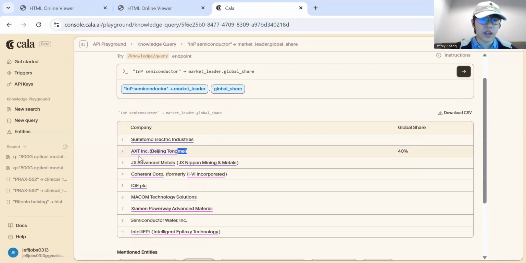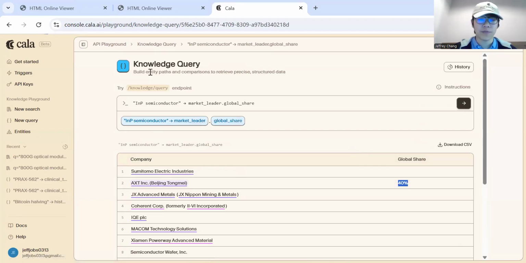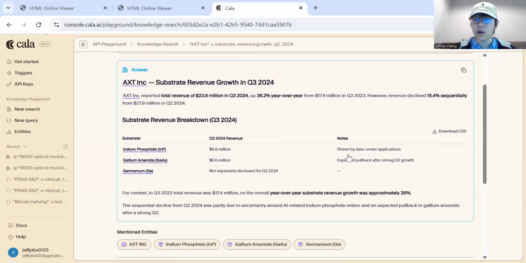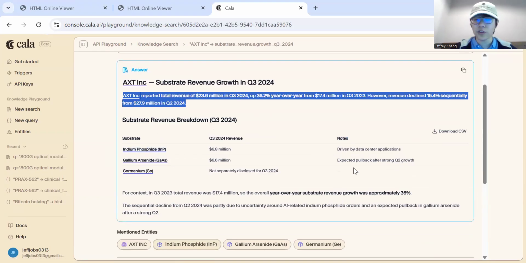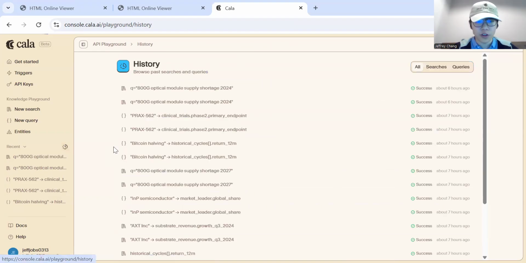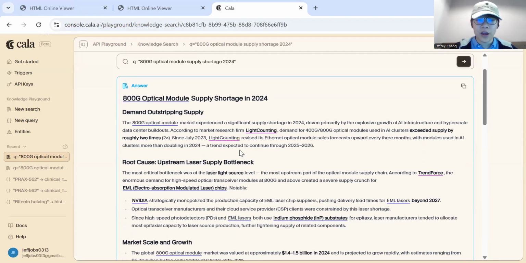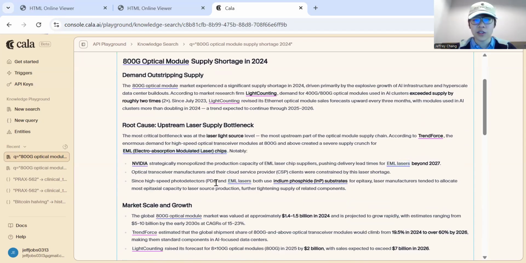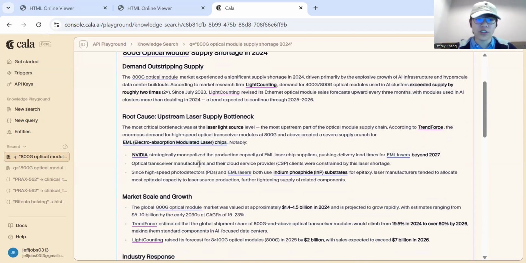And now we see the AXT company has a global share of 40%. Great. So let's look at AXT. And then we checked AXT's revenue growth. AXT is producing indium phosphide, so let's take a look at that as well. What is it used for? It's used for semiconductor production. We're also looking at optical modules and supply shortages, and those would give us the idea that maybe laser light or laser supply is the bottleneck. So we should be looking at stocks that are focused towards this area.